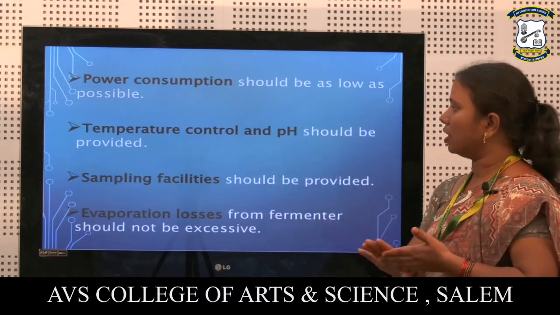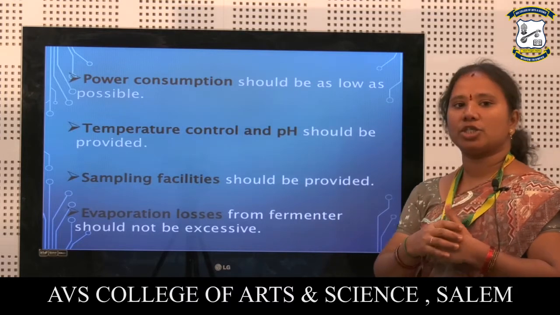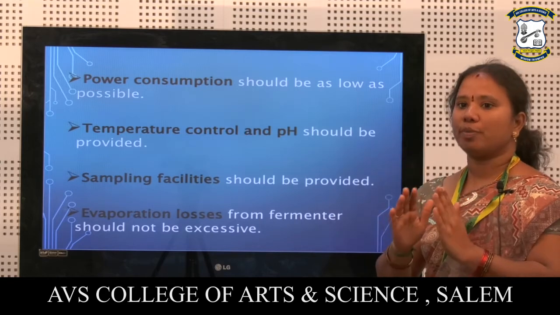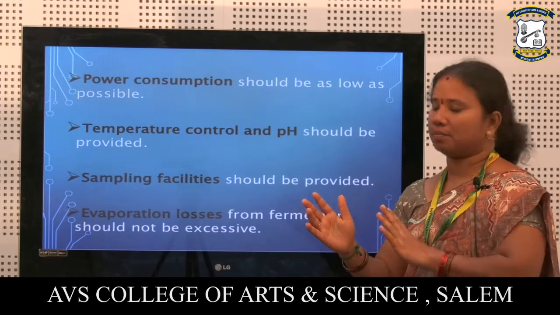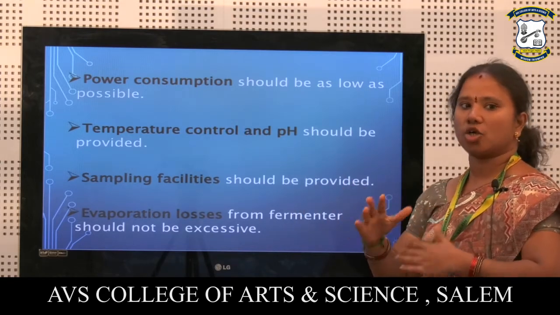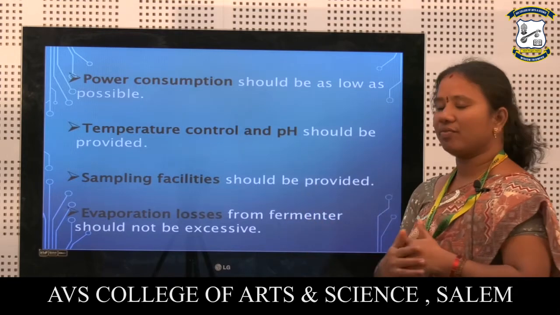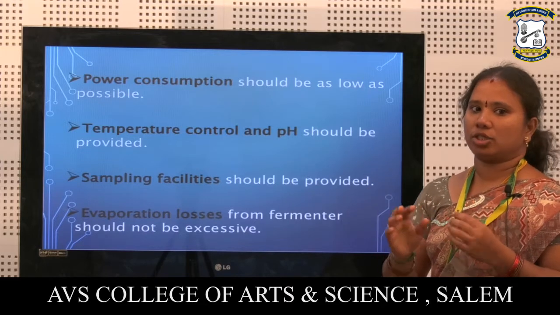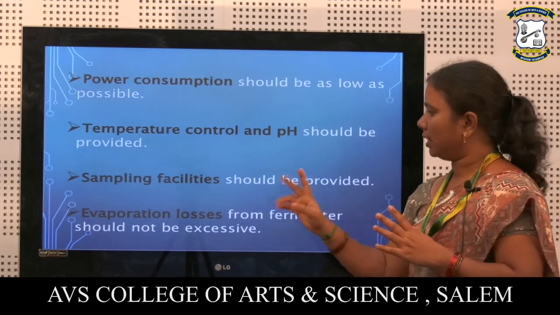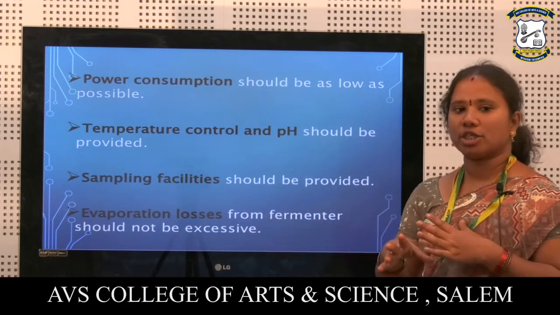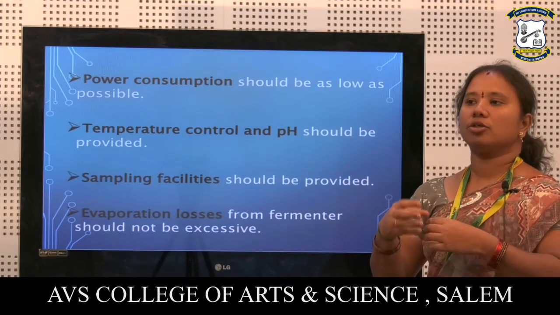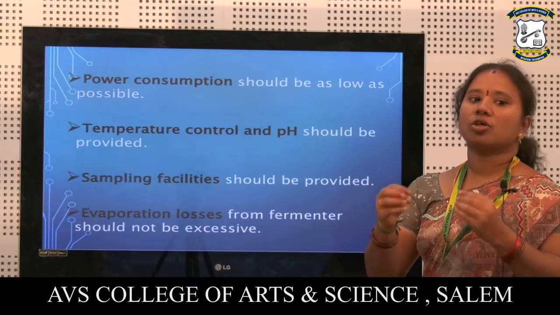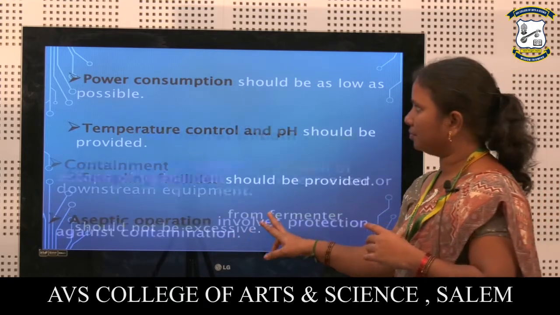And then temperature control and pH. The temperature and the pH given for the growth of the microorganism should be optimum for that organism. It should not be either increased or decreased. Next, sampling facilities. While choosing the bioreactor, sampling facilities should be noted. Next, evaporation losses. During the fermentation process, some of the nutrients present inside the fermentation tank might evaporate, so we should avoid such things.